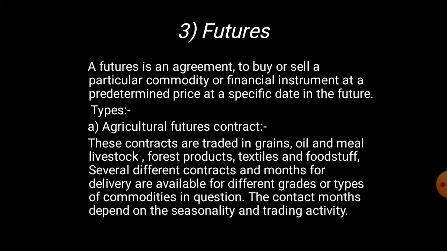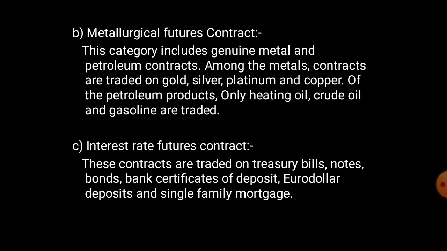Third one, futures. A future is an agreement to buy or sell a particular commodity or financial instrument at a predetermined price at a specific date in the future. Types: A. Agricultural future contract. These contracts are traded in grains, oil, meal, livestock, forest products, textiles, and foodstuff. Several different contracts and months for delivery are available for different grades or types of commodity in question. The contract months depend upon the seasonality and trading activity.